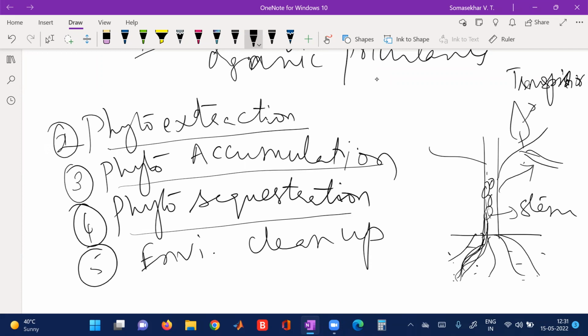What is transpiration? Transpiration is the release of water, in the form of water vapor, into the environment by plants.